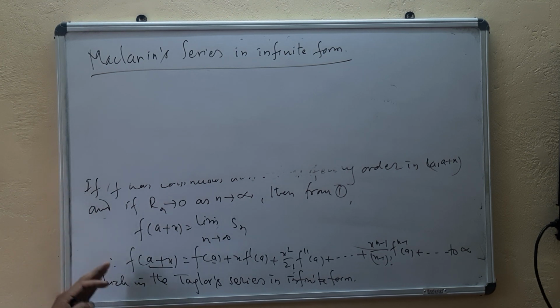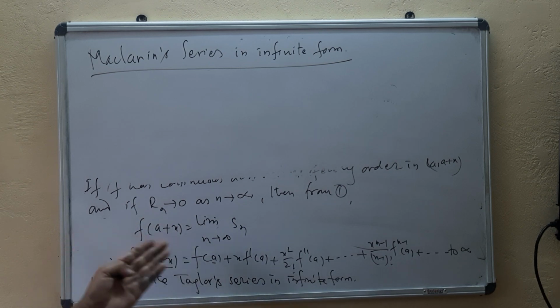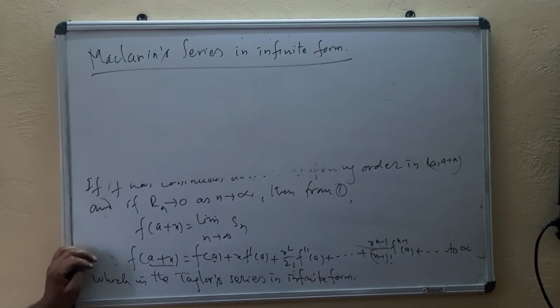Just before, to reach the Taylor series in infinite form, we used the interval a to a plus x. Now we'll be using the interval 0 to x.